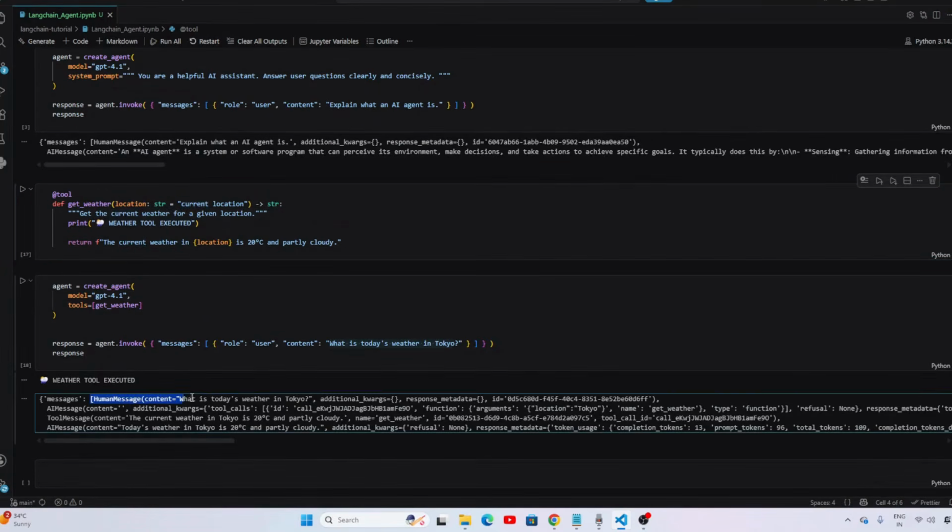So here we see the model. We have given the human message. Based on that, it produces the AI message, and then it selects the tool. So here we got the tool result: the current weather in Tokyo is this one. This tool message again goes to the model, and the model gives the proper formatted response here. So that's it. That's how we can create a simple agent with a tool and without a tool.